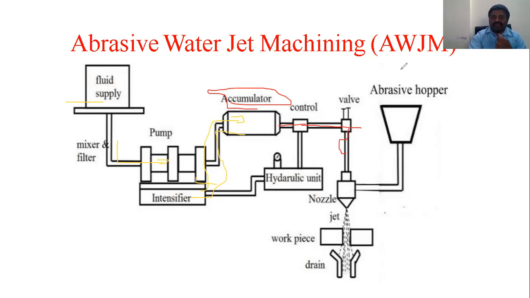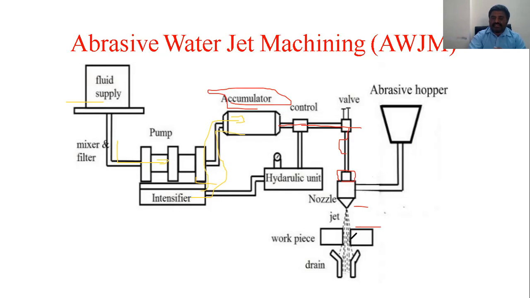After that, mixing takes place in the chamber, of the water and the abrasive. From there it moves on, and we know the nozzle is made up of a hard material here. So then what happened here? It will be moving down. Now it is converting from pressure energy to kinetic energy. It is very important that we maintain the standoff distance also.